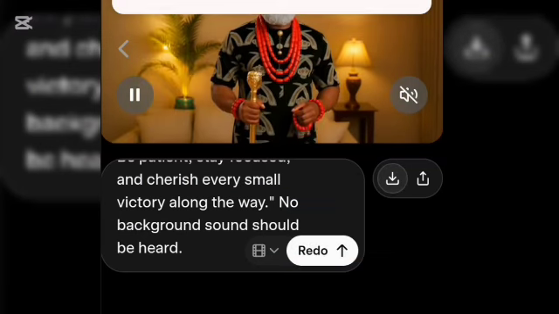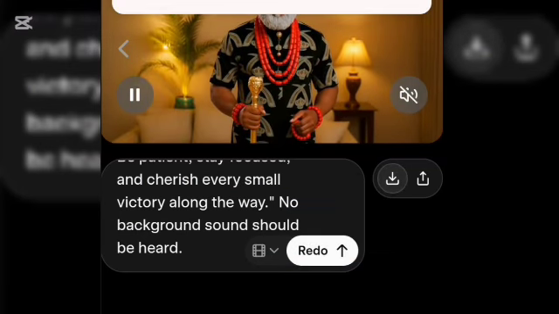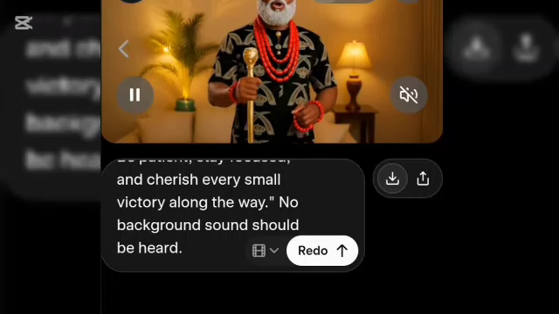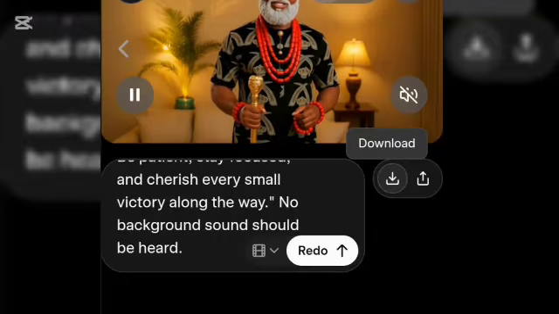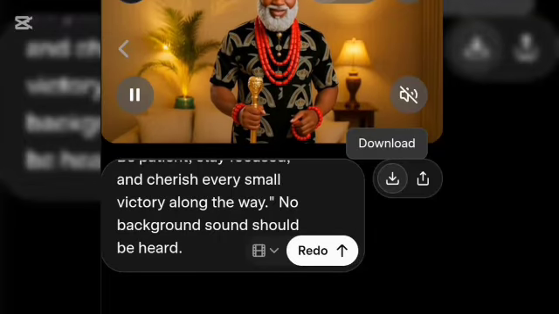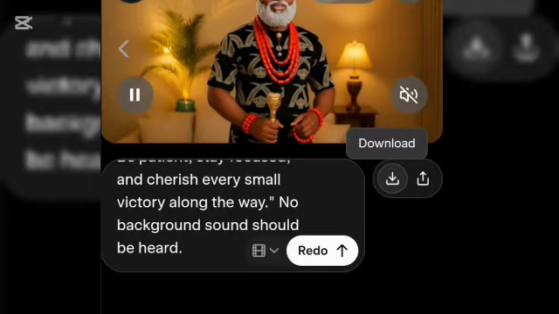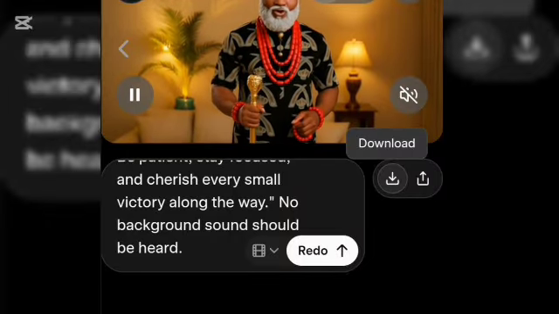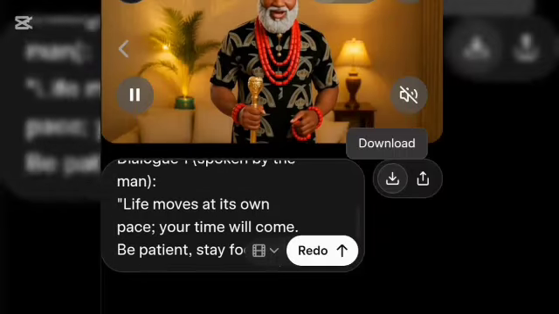If you listen to this very well, you understand that the voiceover was the same. The voice was the same. It didn't change. So in order to maintain a consistent character, you have to use this.